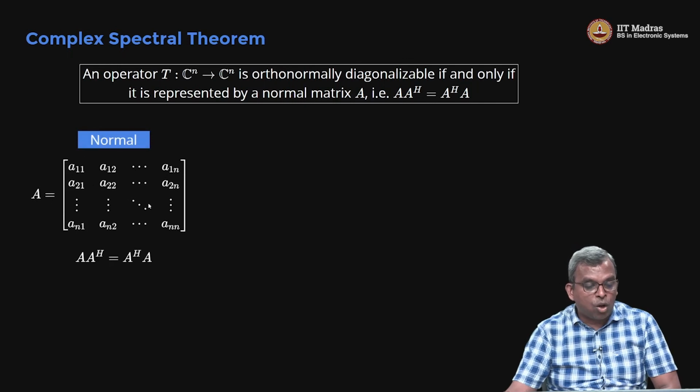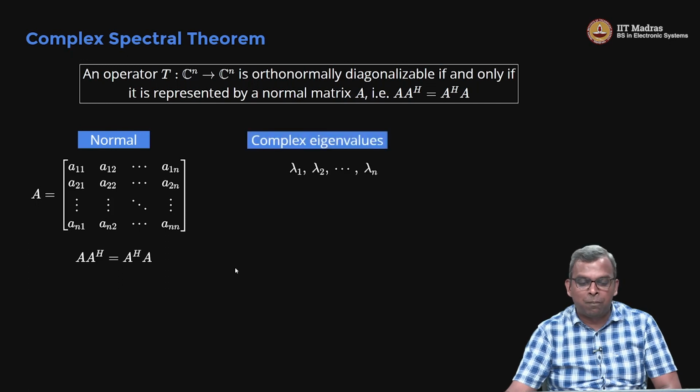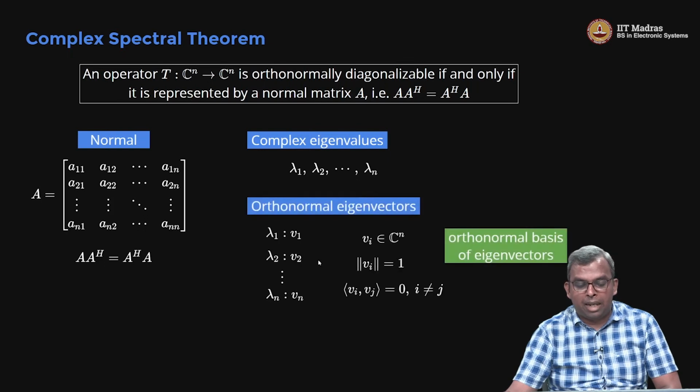If matrix A is normal, we can't say anything else, there's no easy symmetry condition, right? It's a bit complicated. The only thing is A Hermitian A equals A A Hermitian, and you have to go and verify it. So it's not so simple. It may have complex eigenvalues, and once they're complex, I can't order them. Maybe I can order them in terms of absolute value, but not in terms of themselves. And the orthonormal eigenvectors end up being something like this.